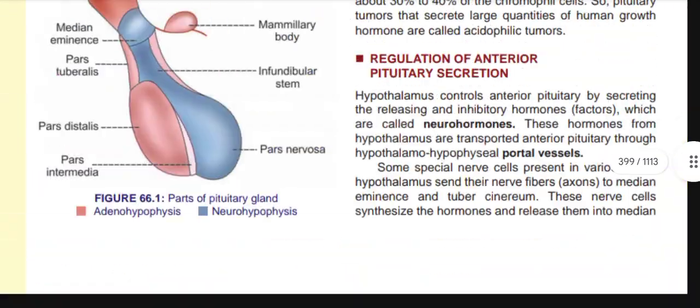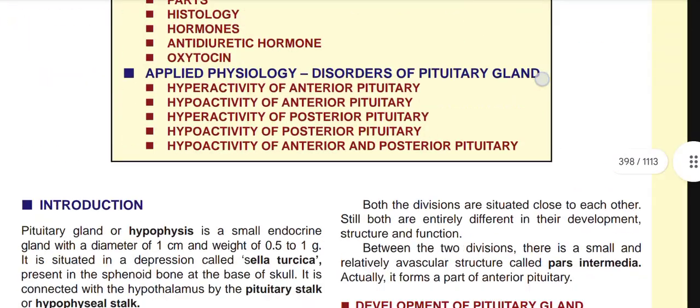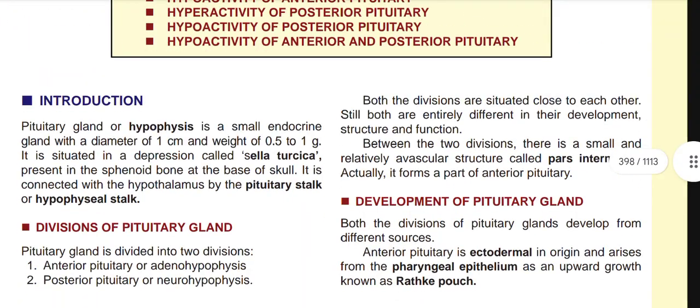So if we summarize a little bit what we have found in today's lecture. First of all, the hypophysis or pituitary gland is a small endocrine gland. Diameter is 1 centimeter, weight is 0.5 to 1 gram. It is present in the sella turcica, a depression in the sphenoid bone at the base of the skull. It is connected with the hypothalamus by the pituitary stalk or hypophyseal stalk. Divisions are the anterior pituitary or adenohypophysis and the posterior pituitary or neurohypophysis.